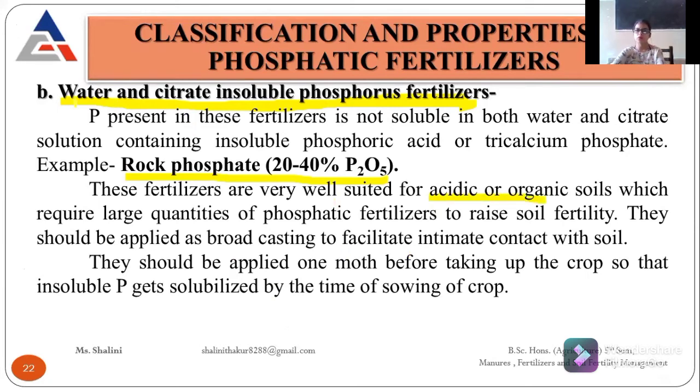See, the water soluble fertilizers are suitable for alkaline soils, and these water citrate insoluble phosphatic fertilizers are suitable for acidic soils or organic soils. We can apply them in a large amount so that the soil fertility is raised, and we apply them through the broadcasting method. If we are applying them in our field, we apply them one month before sowing, so that the phosphorus is easily solubilized at the time of sowing.